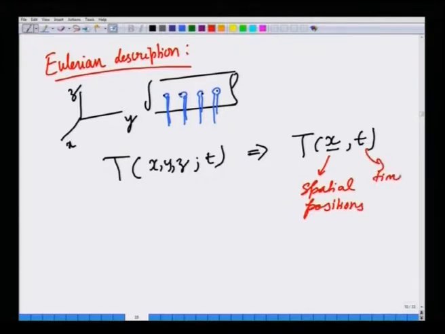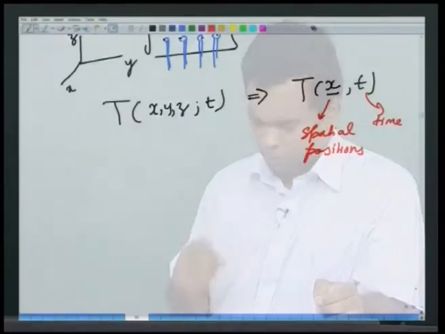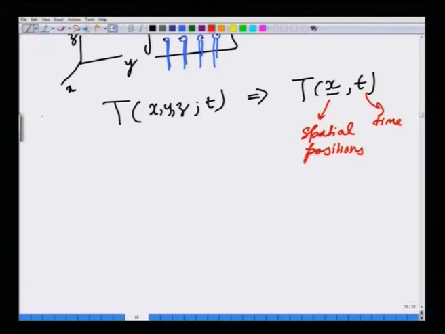The key thing that differentiates the Eulerian and Lagrangian descriptions of motion is the independent variables used to characterize the motion. In the Lagrangian case you are following a given fluid particle, whereas in the Eulerian case you are sitting at various points in space and measuring quantities as a function of time. This is the Eulerian description. By the nature of the description, we lose the notion of historical information.